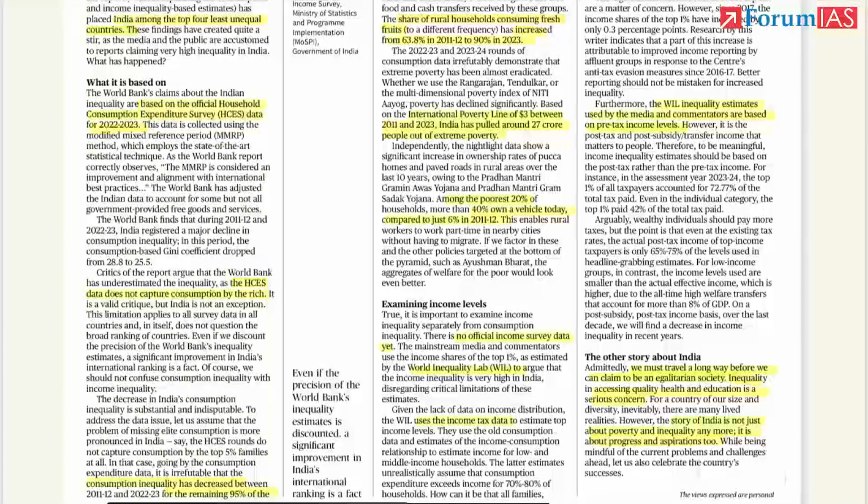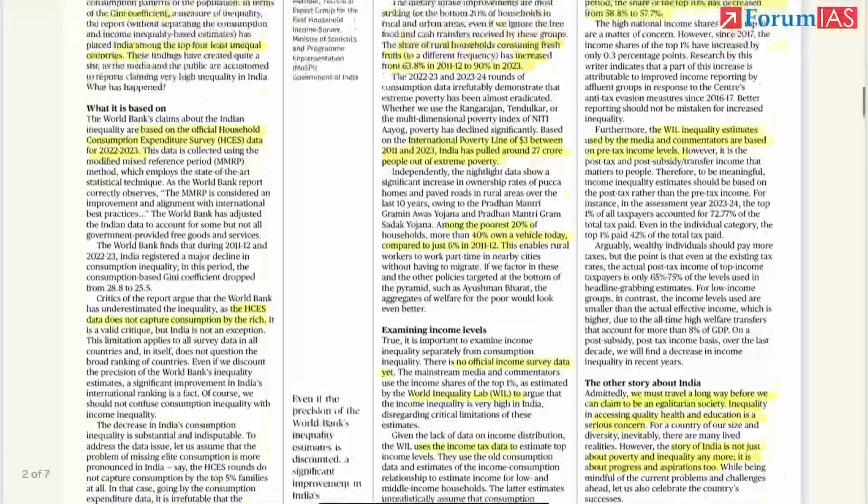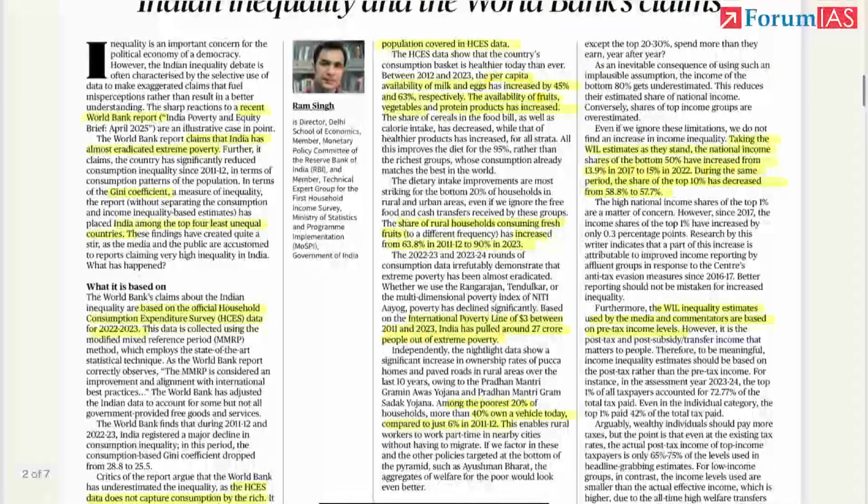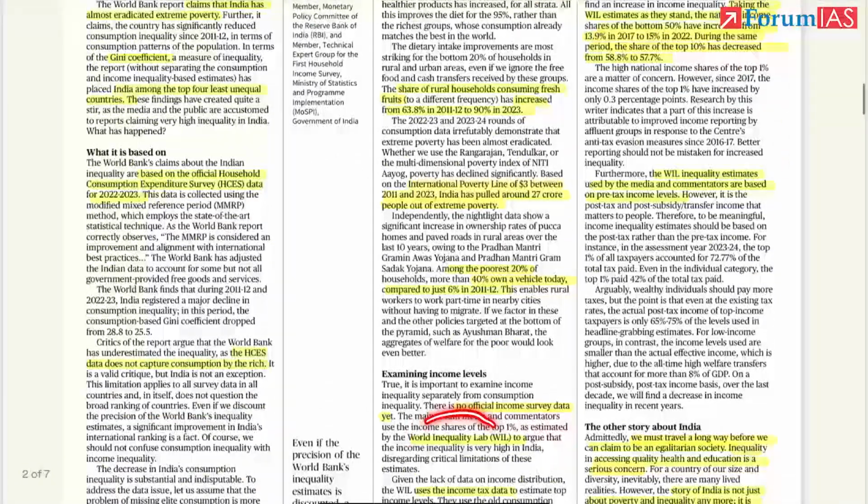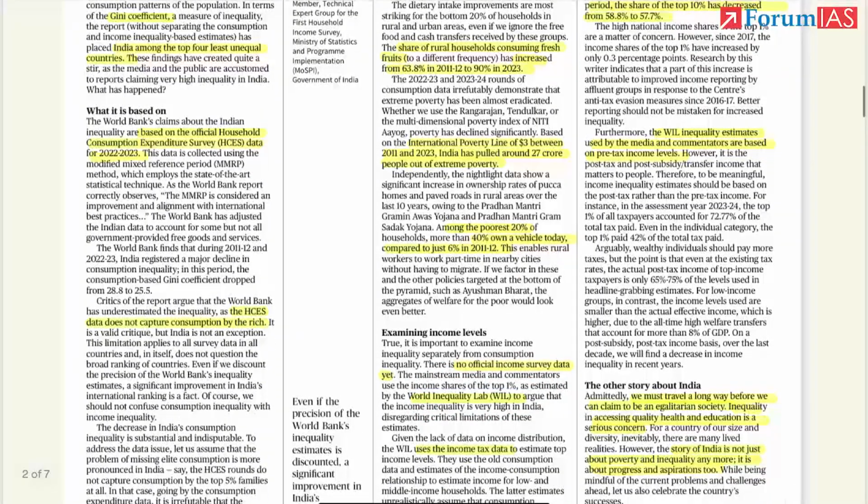They say World Inequality Lab, which releases the income inequality data, uses income tax data. We have discussed consumption inequality. Now we are discussing income inequality. The author says, even if we take the estimates given by World Inequality Lab, which has some drawbacks. What are the drawbacks? It calculates pre-tax income level, not post-tax.